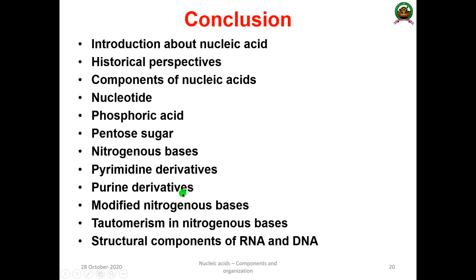Then we have discussed the tautomerism exhibited in nitrogenous bases, known as keto-enol tautomerism or lactam-lactim tautomerism. Then we have discussed the structural components of RNA and DNA. So this is all the concept, dear students.